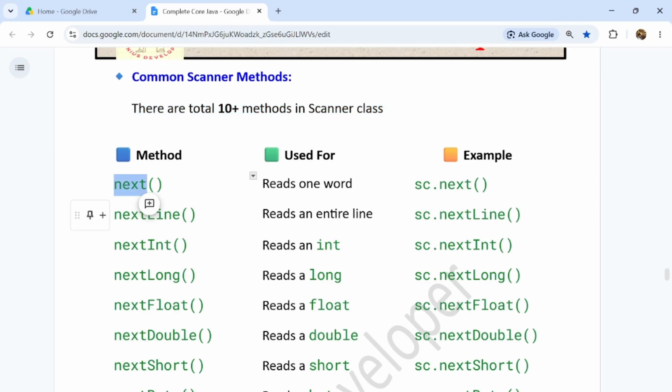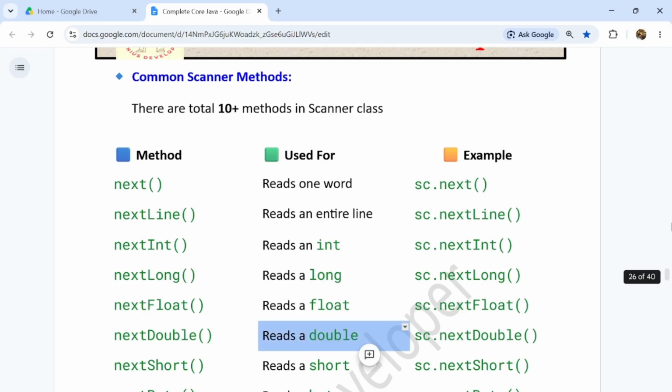These are next, nextLine, nextInt, nextLong, nextFloat, nextDouble. These read different types of data: next reads one word, nextLine reads an entire line, nextInt reads an integer value, and likewise long, float and double values.